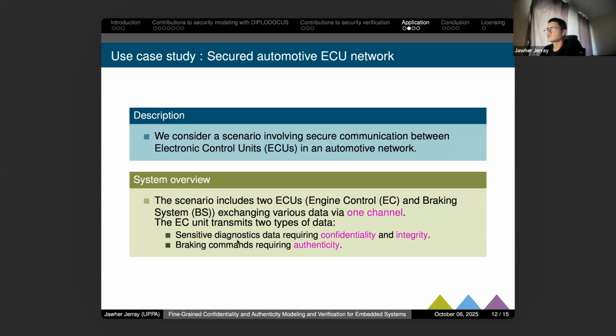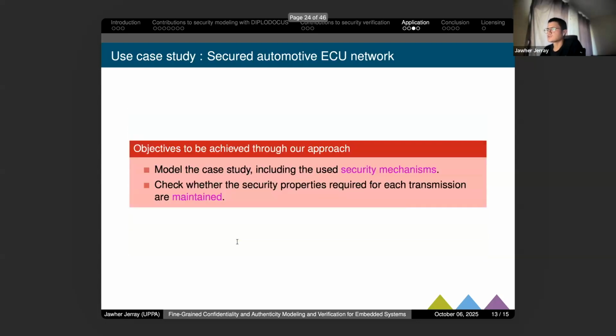So we want to model this system and then verify whether these two security properties are verified. To do so, we first use our approach: we start by modeling the system using DiplodocUS, and then perform the security approach to backtrace the result directly in the model.